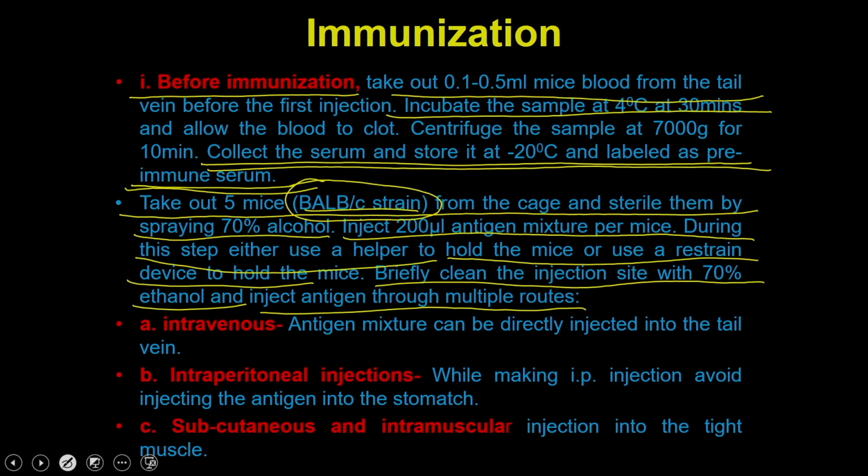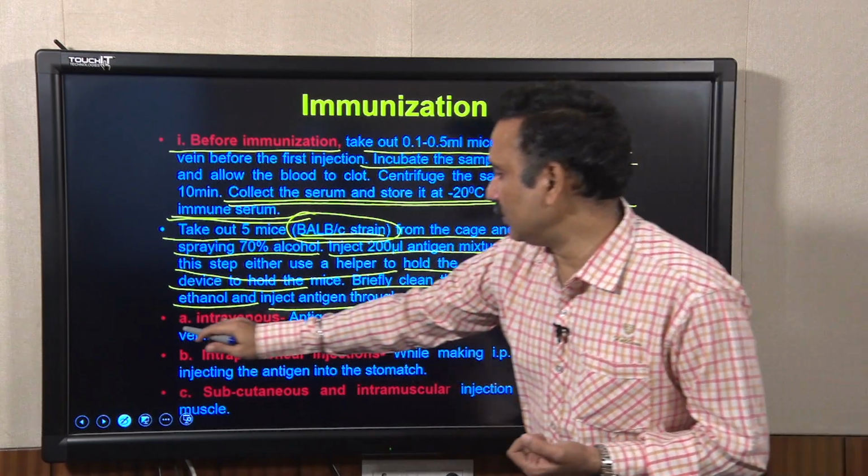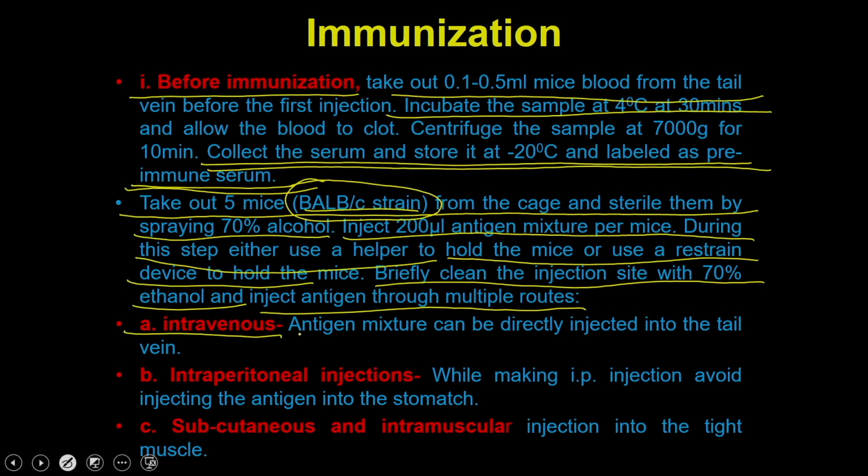So, you have multiple routes through which you can inject the antigens. Either you can inject intravenously. So, the antigen mixture can be directly injected into the tail vein of the mice.